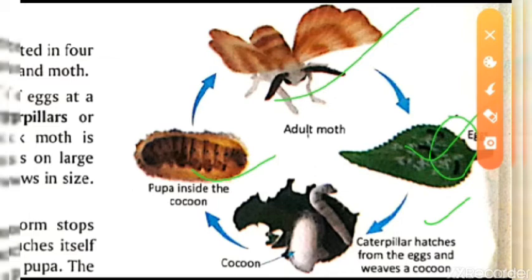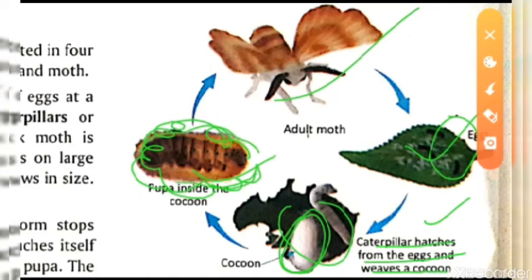The caterpillar hatches from the egg and weaves a cocoon, that means it surrounds itself with a thing known as the cocoon, and that cocoon we can use as silk. After this stage it converts into a pupa. In the pupa stage they protect themselves from the outside, making an outer layer, and then lastly it is converted into the adult moth.